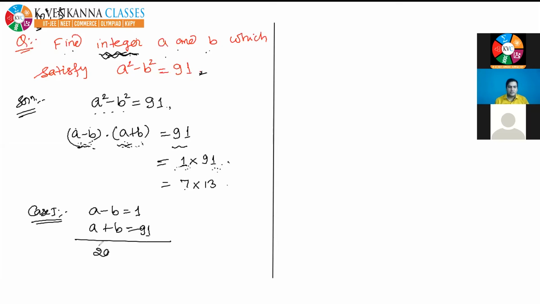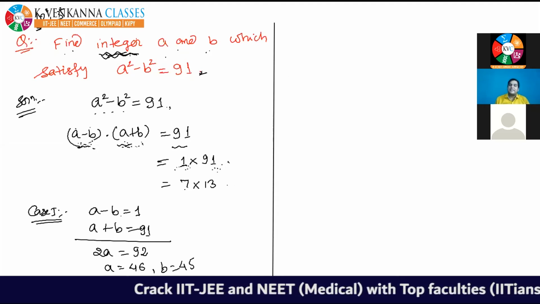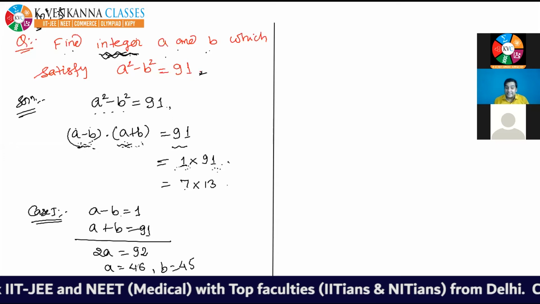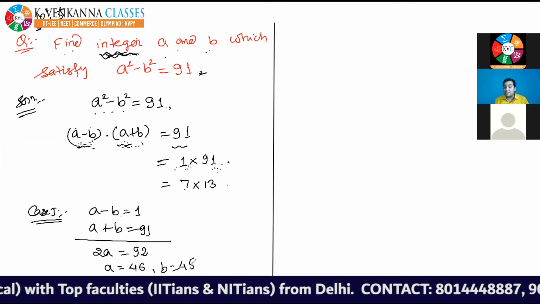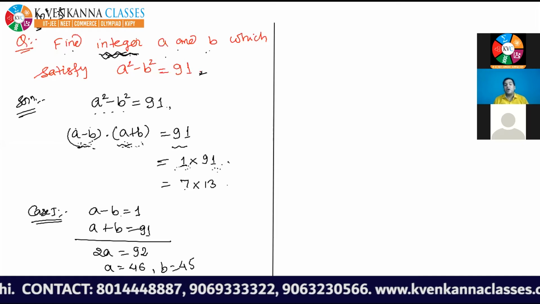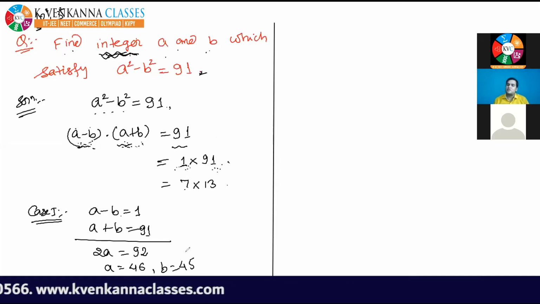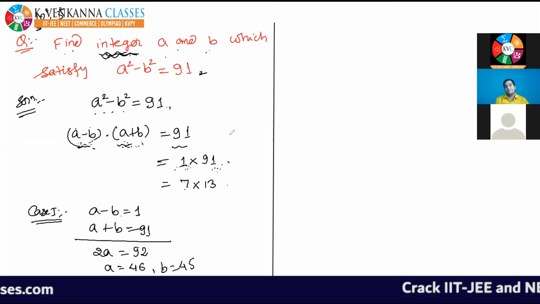Now add this. So 2a is equal to 92. So a is equal to 46. Okay. So a is equal to 46. If you put it here, then b is equal to 46 minus 1, and you will get 45. So you can take your calculator and check: 46 square minus 45 square will come as 91. Or you can apply the formula a square minus b square. So 46 square minus 45 square, you will get 91.